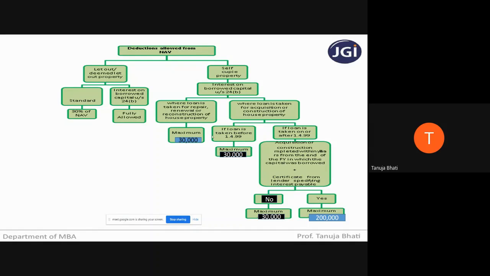So this is more important in case of income from house property, that what is going to be the deduction in case of interest on borrowed capital in respect of self-occupied property. So I hope you'll have understood, students.